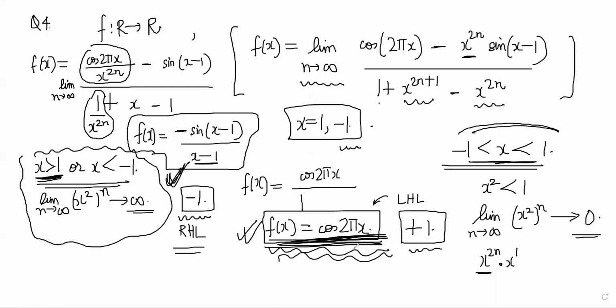So basically, the 2 points where this function is discontinuous are 1 and minus 1. Any other point other than that it is continuous. So the region for continuity is real numbers minus 1 and minus 1. So you subtract 1 and minus 1, these 2 points from the set of all real numbers, right?